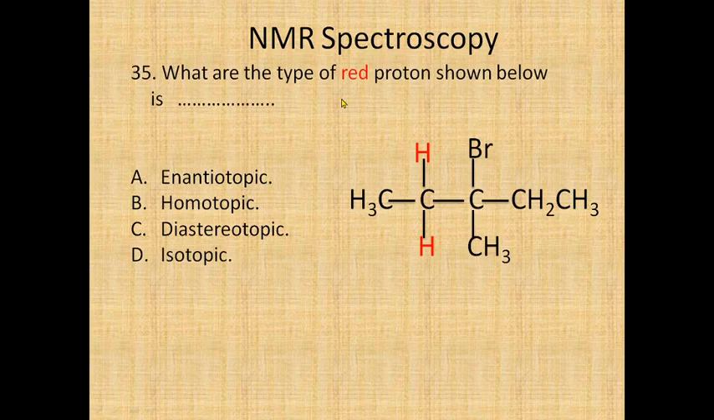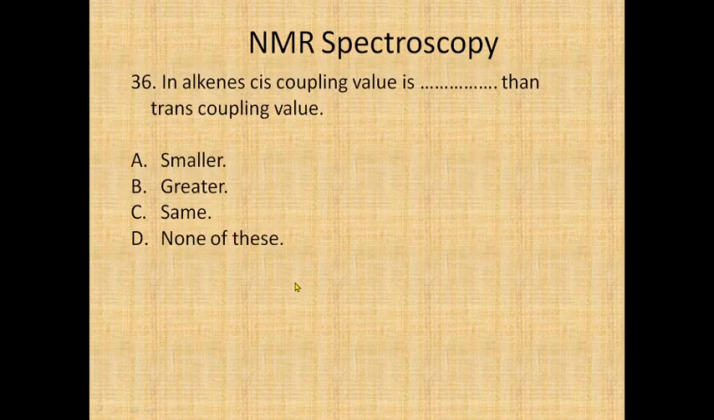For the time being, if you see these red protons on this methylene group, it is attached to a chiral center. Whenever it is attached to a chiral center, always remember that the protons are diastereotopic protons. This is a very important hint. So when it is attached to the chiral center, definitely these are diastereotopic protons.